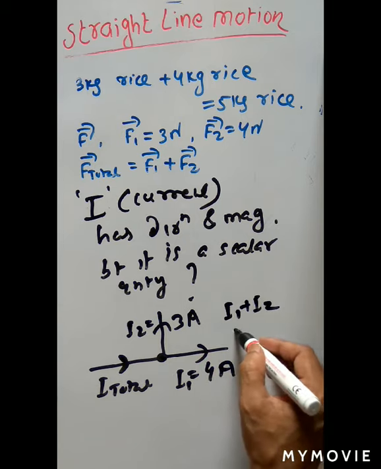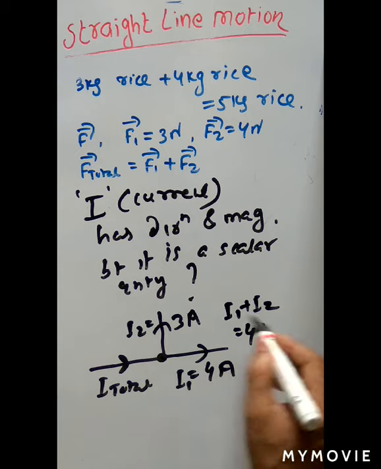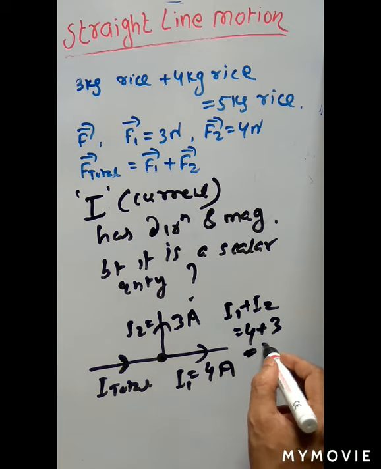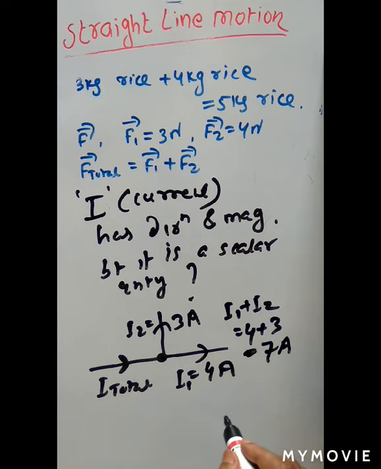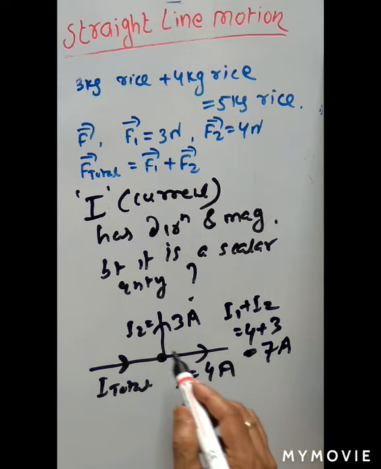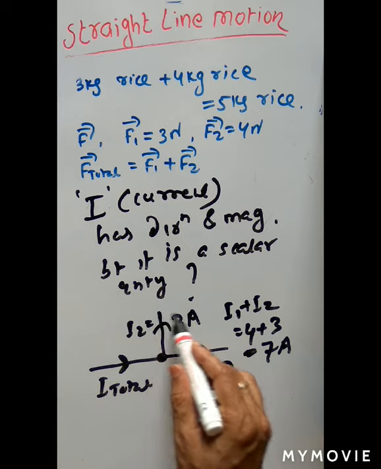What is the value of I1? I1 is equal to 4. What is the value of I2? It is 3. So what is the total current? It is 7 ampere. Not like square root of 4 square plus 3 square, which is equal to 5.